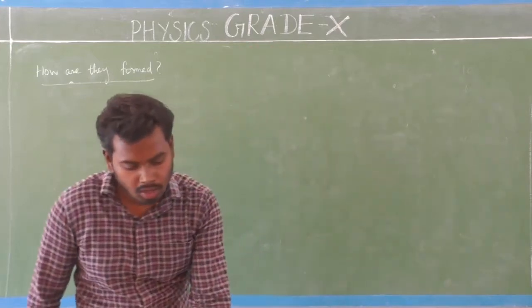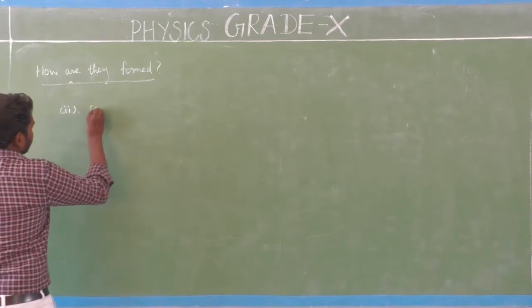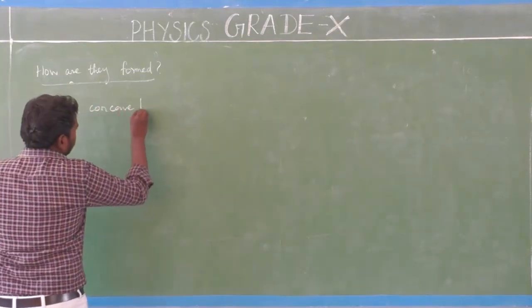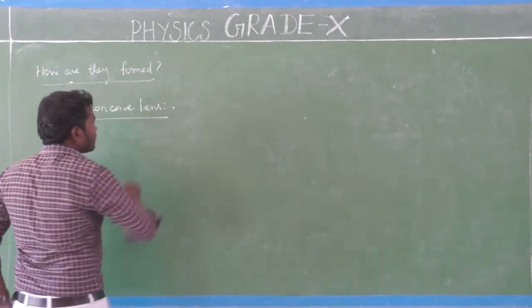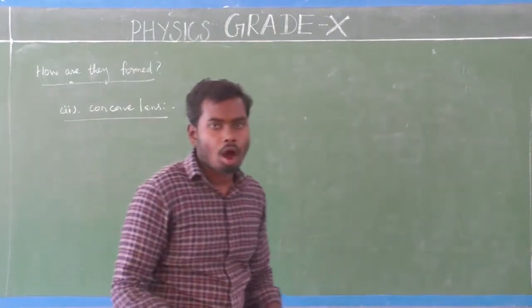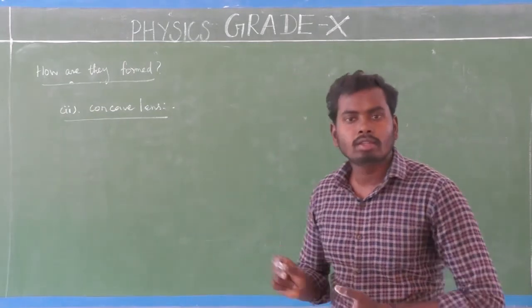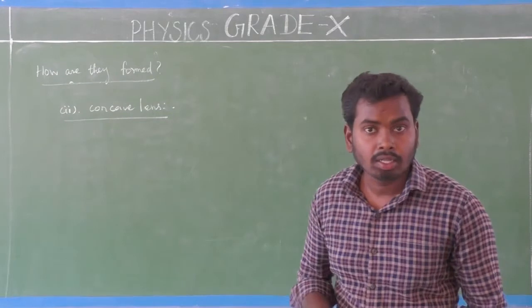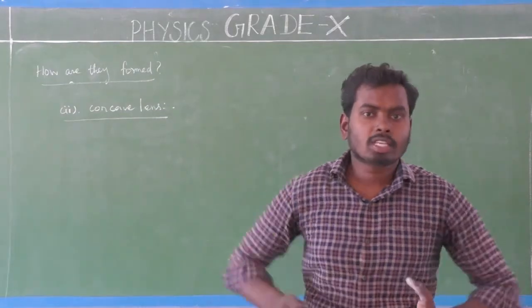So next is the concave lens. What is that? Next we are going to see how a concave lens is formed. Here the concave lens is also formed by two spherical surfaces made up of glass.